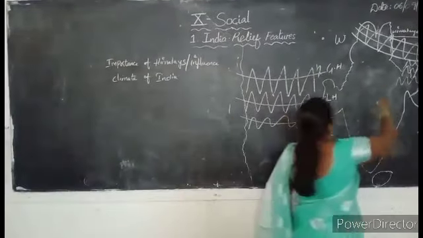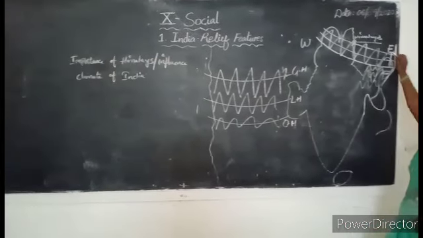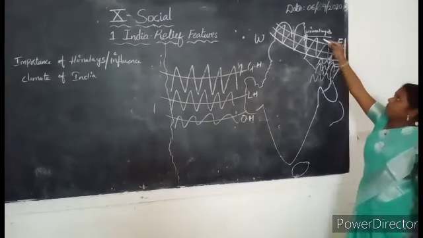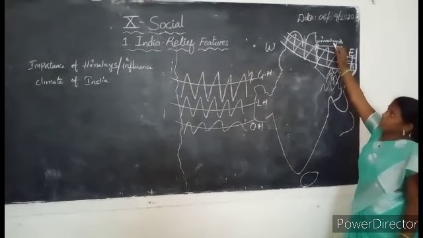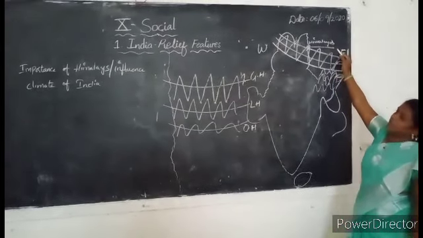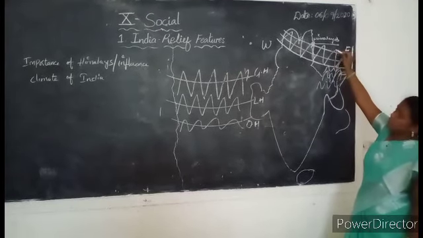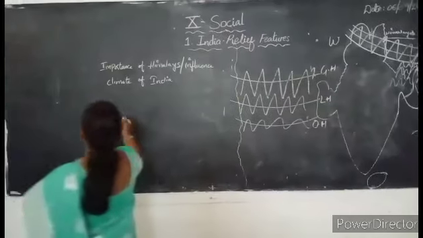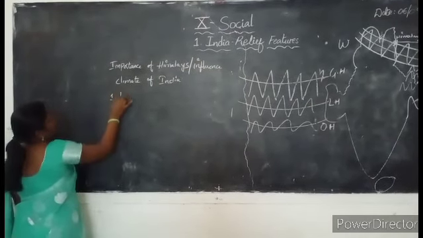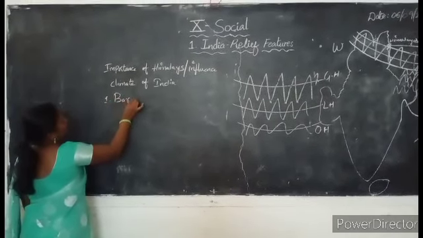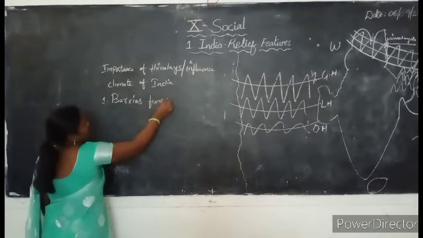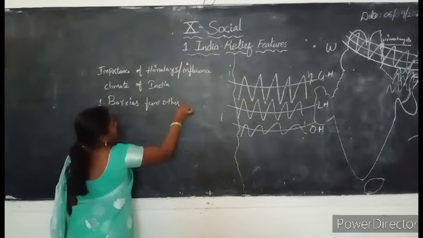So, these Himalayas act as barriers in protecting our India from, for example, China, Nepal or Tibet. So, these Himalayas act as what? Barriers, nothing but protecting from the different countries.